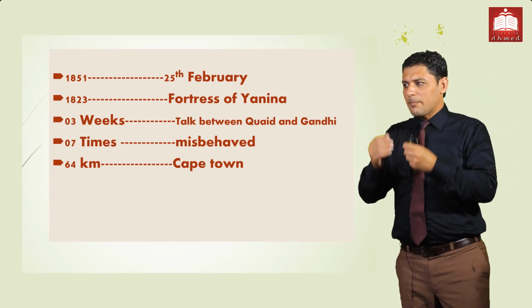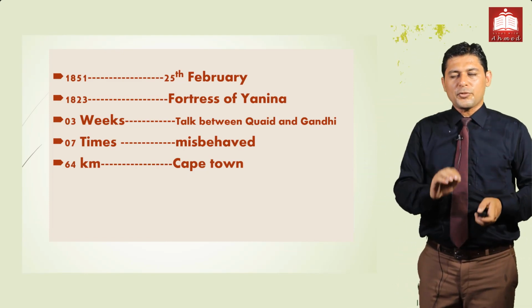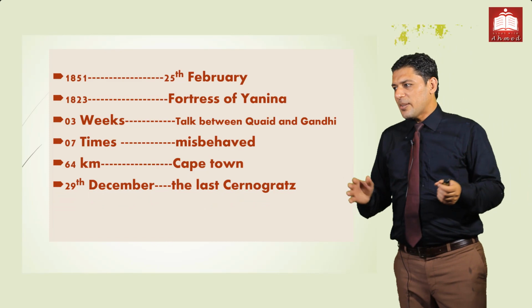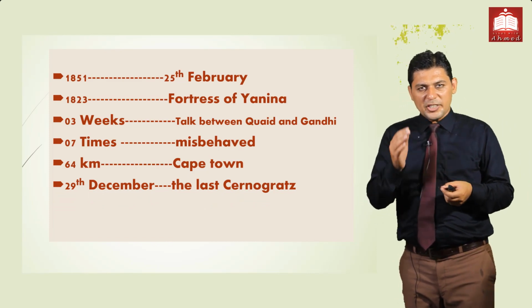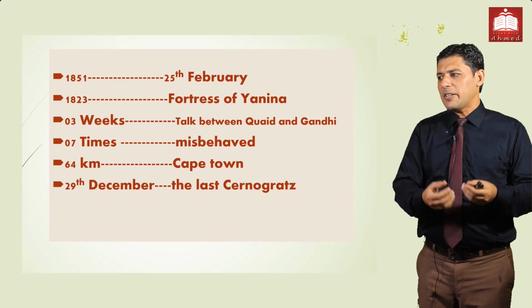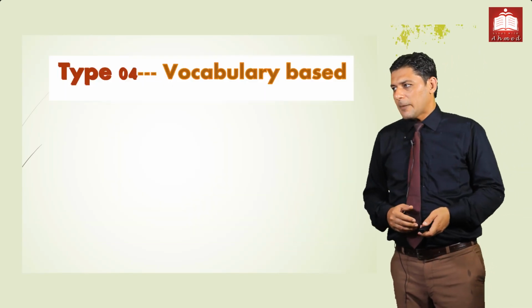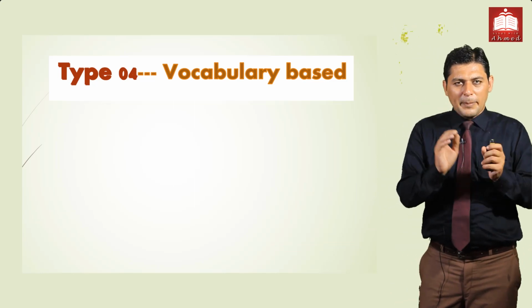So these are all the numbers you have to keep in mind; you must study with this approach. 29 December, the date the last son of Grace died. Data means we have numbers, facts, number of cases, and dates. The fourth type is the vocabulary part.